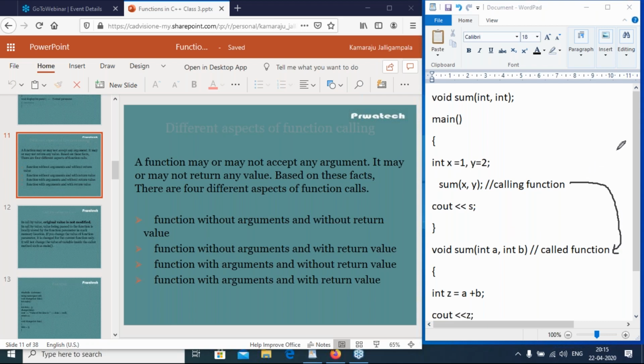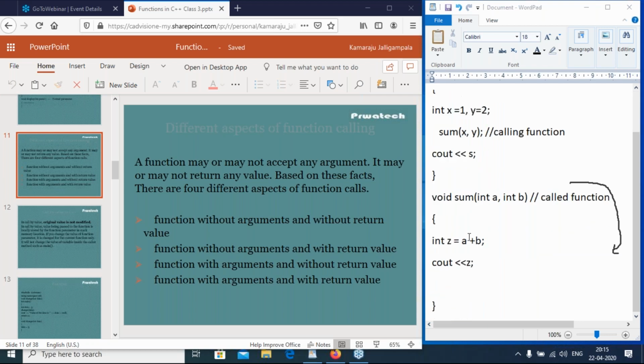So sum is the function. Sum is the function having two parameters, that means arguments, and return nothing. Return void is return nothing. So I am taking local variable z equal to sum of two numbers a plus b. So 1 plus 2, 3 will be displayed on the console window.